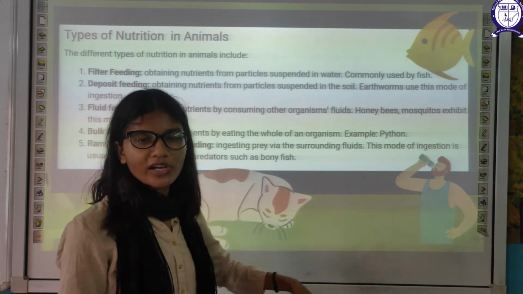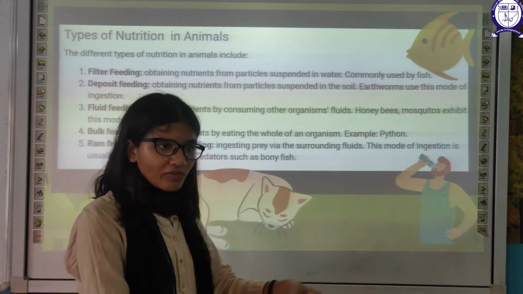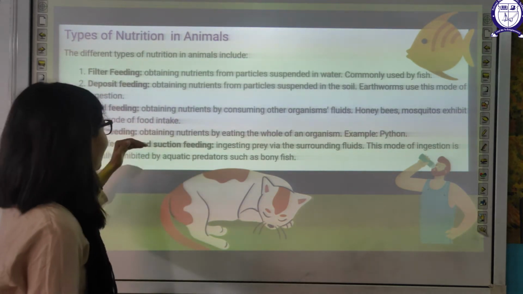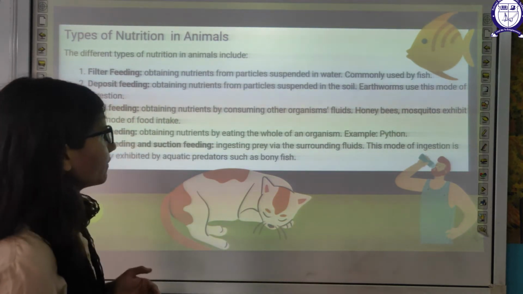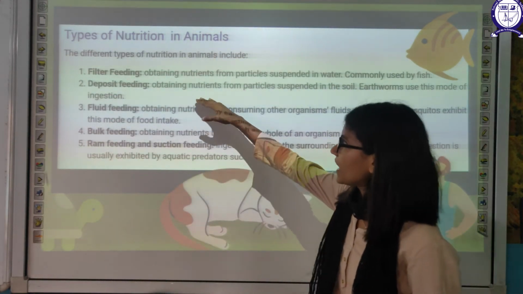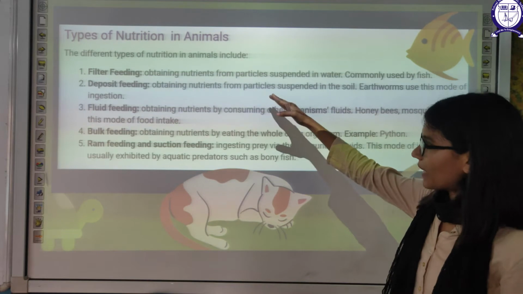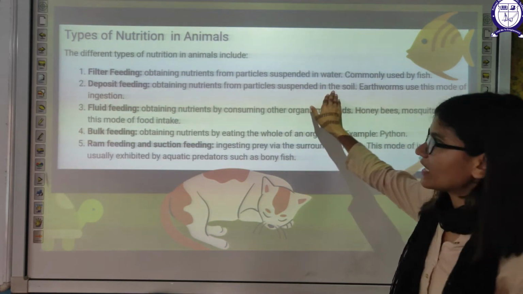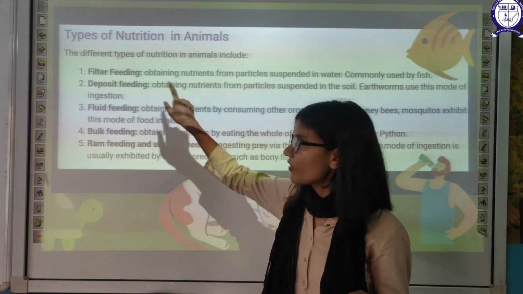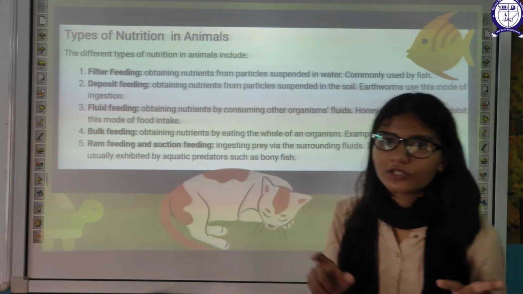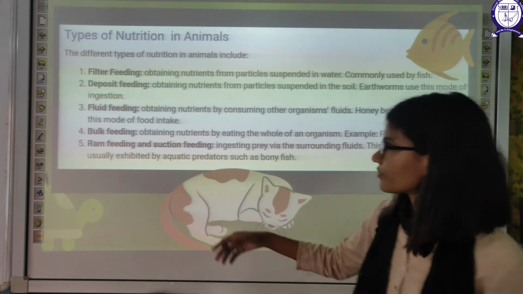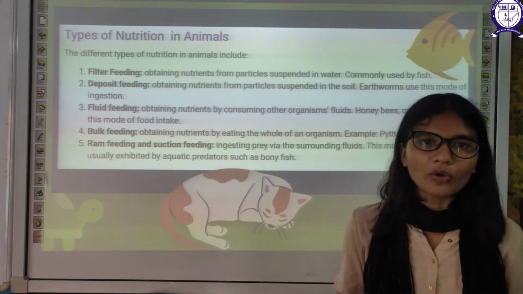Fish will get the nutrients from the food particles suspended in the water, so it is known as filter feeding. Second one is deposit feeding. What is deposit feeding? Deposit feeding is obtaining nutrients from the particles of food in the soil. In the case of filter feeding it's water; in the case of deposit feeding it is soil. Earthworms use this method of ingestion. Ingestion is the taking up of food.